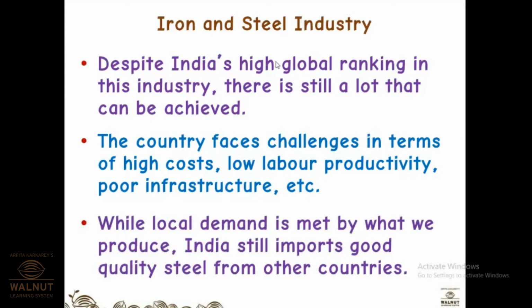So while local demand is met by what we produce, India still imports good quality steel from other countries. So though India has enough number of iron and steel industries by which it can actually meet the local needs, that is, what India needs is met by the industries that India has, but still for good quality steel, India depends on other countries. Yesterday, what did we see in textile?